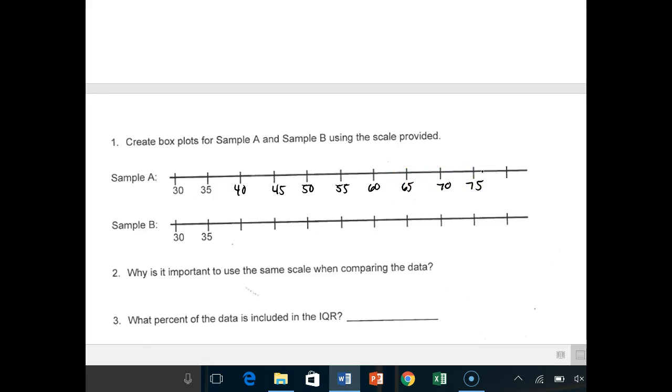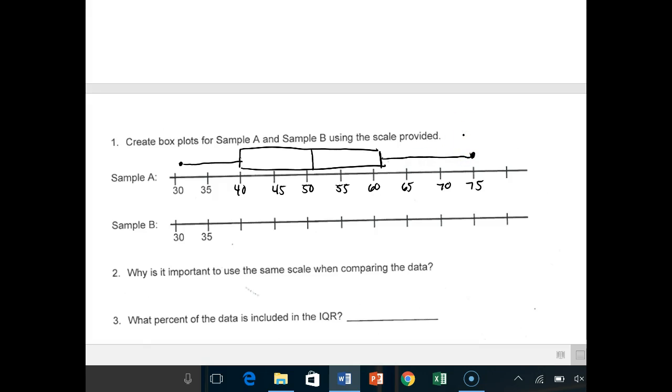And now we're going to create a box plot. So the minimum, if you recall, was 31. That was right here. So you put a dot at 31. And the maximum was 75, so put a dot at 75. Quarter 1 you figured out to be exactly 40, so you'll put a line at 40. Quarter 3 you figured out to be at 61.5, so just past 61 or 60 there. And the median you figured out to be 51, so just past 50, right? So you have your 3 lines. Go ahead and connect your box, and then stretch out your arms, and there is your box plot.